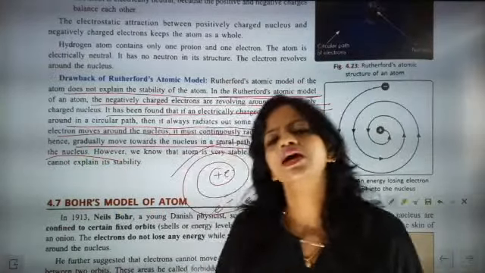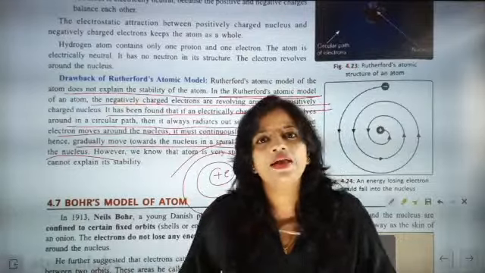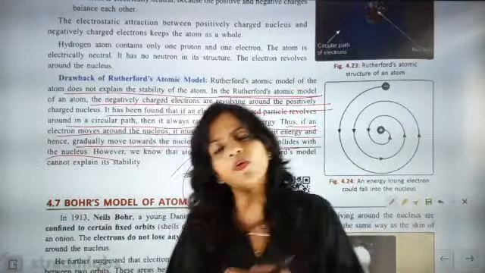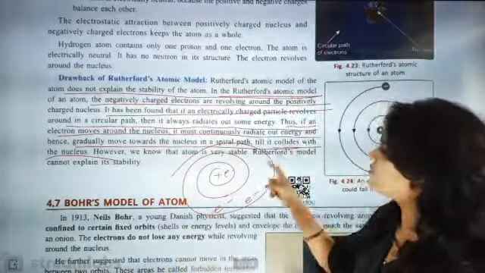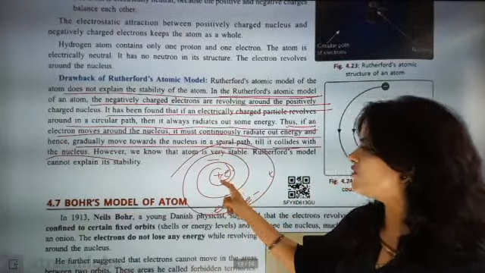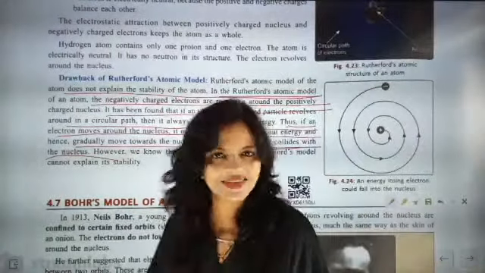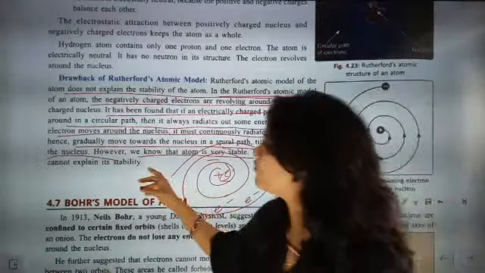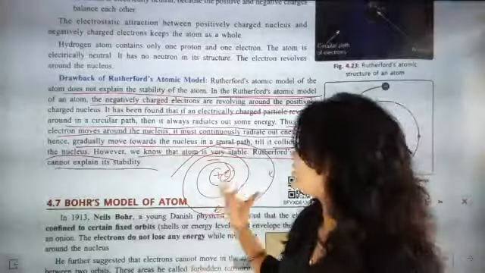So it will keep on rotating because specific energy is there in the electron, and the more it rotates, the closer it goes, and one phase will come when it will fall into the nucleus. So the structure won't exist in that case. However, we know that the atom is very stable. The Rutherford model could not explain its stability. So here the stability is at stake.